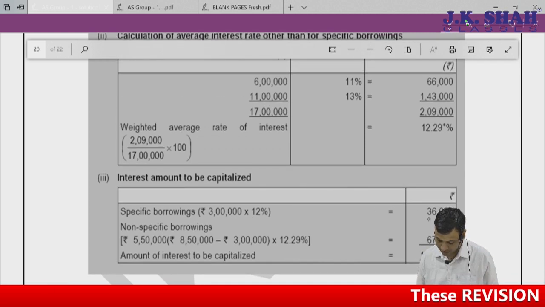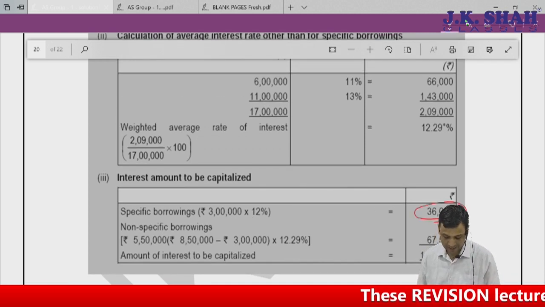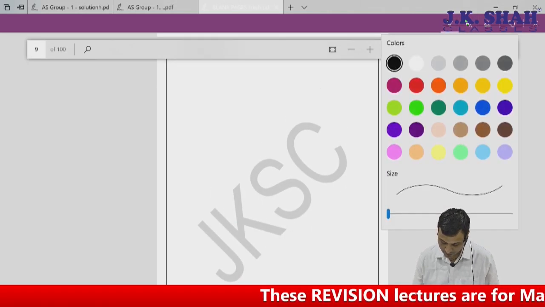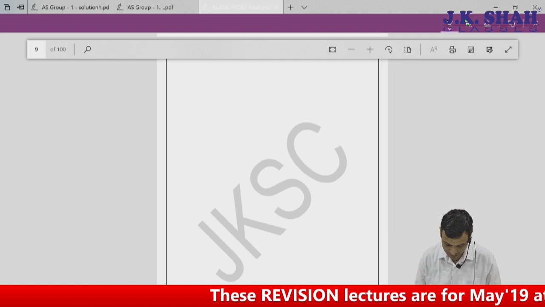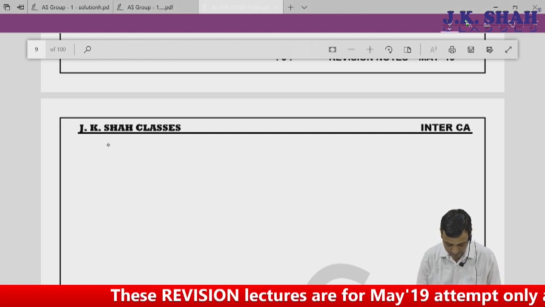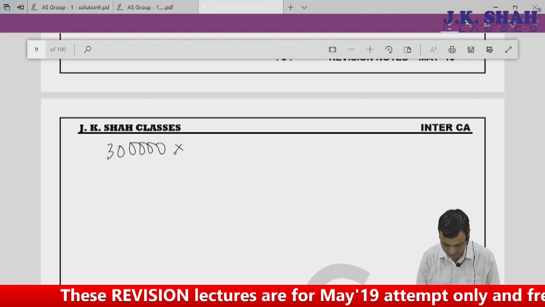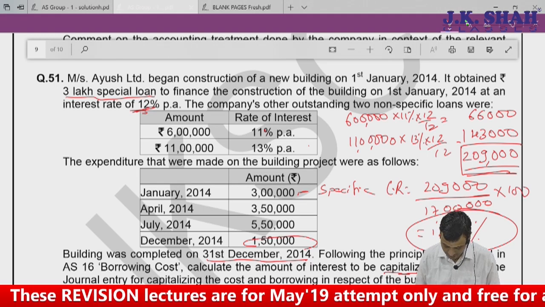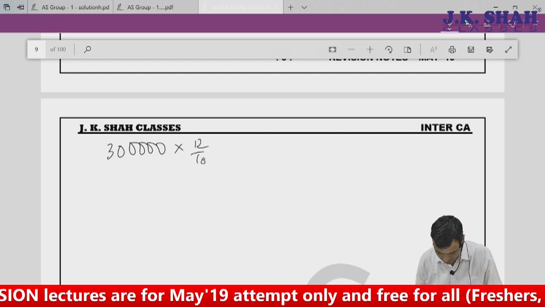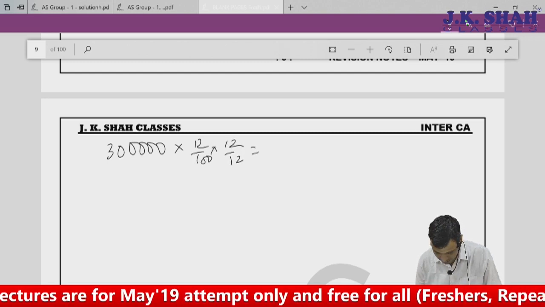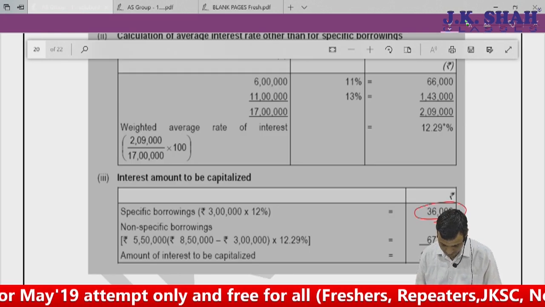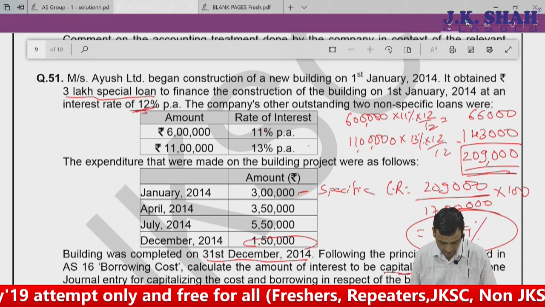The specific borrowing, 36,000. Again here, they have averaged it out. I can give you an alternative way. Alternatively, my solution will go in this way. Three lakhs will be specific borrowing at 12%. It is 36,000. Then comes 350.